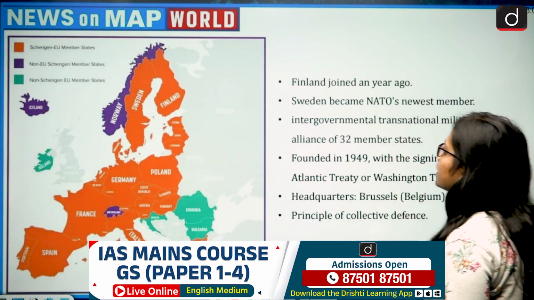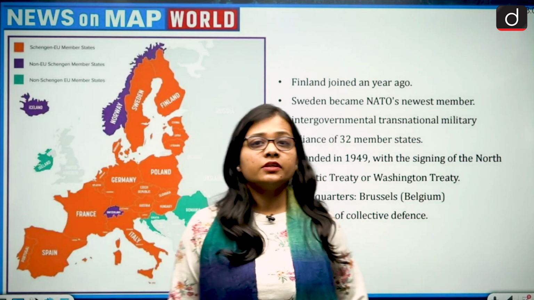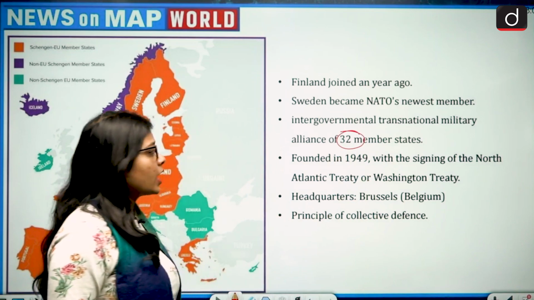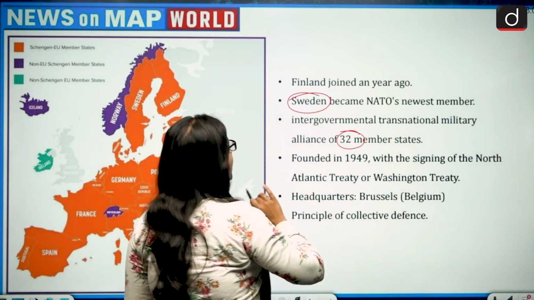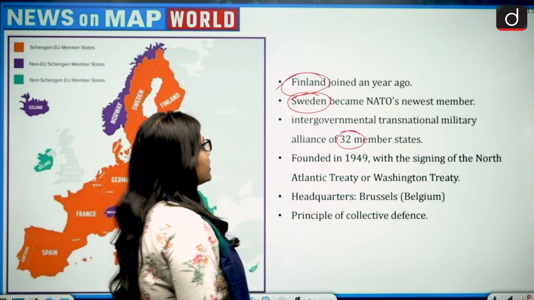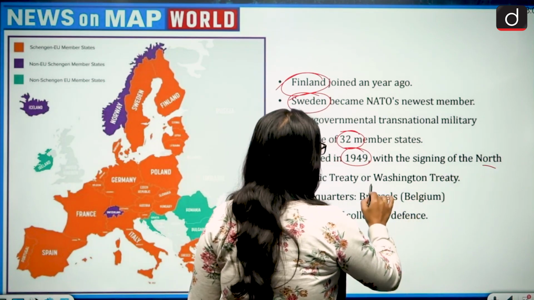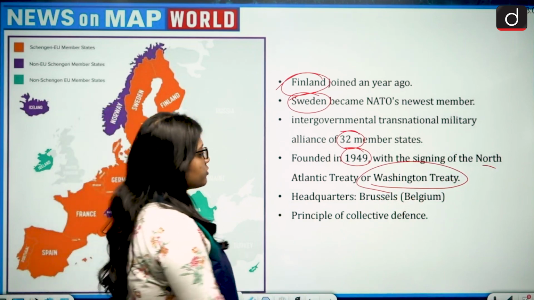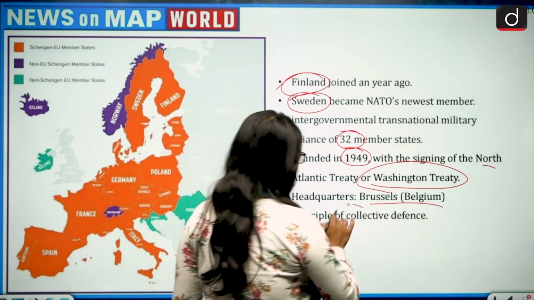So let us look at the members of NATO. The total number of members in NATO is around 32, and the most recent member to join NATO is Sweden, and Finland joined NATO almost a year ago. NATO was founded in the year 1949 with the signing of the North Atlantic Treaty, or the Washington Treaty. The headquarters of NATO is in Brussels, Belgium, and NATO works on the principle of collective defense.